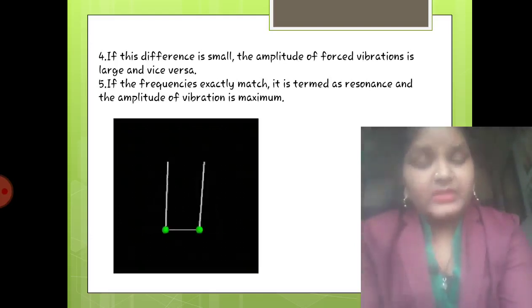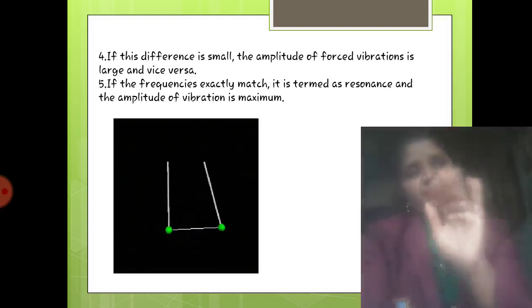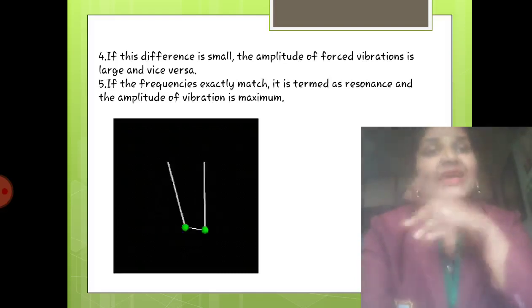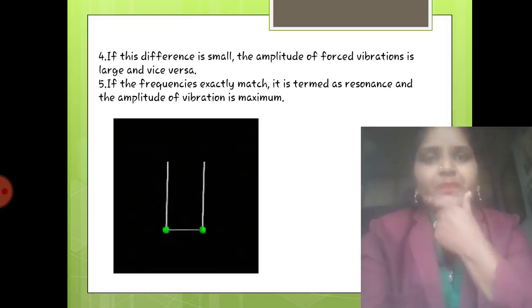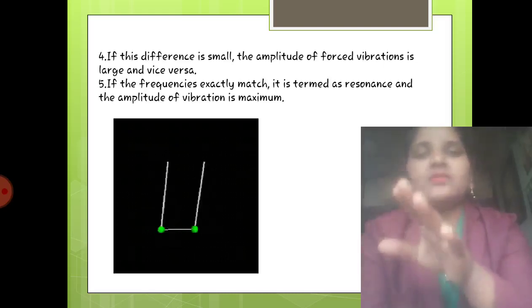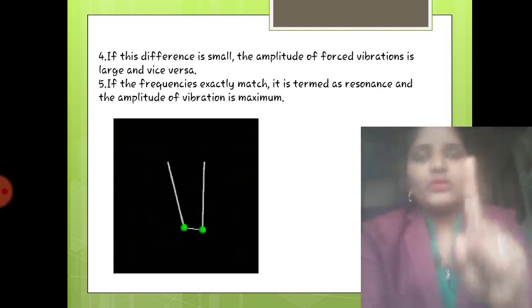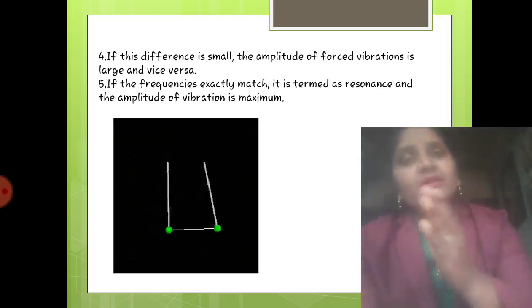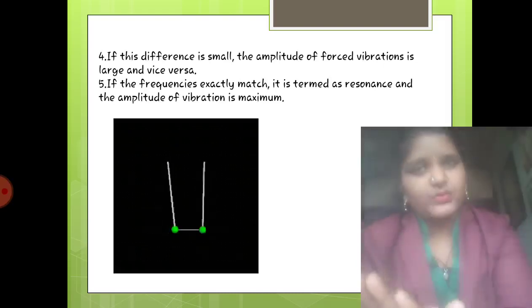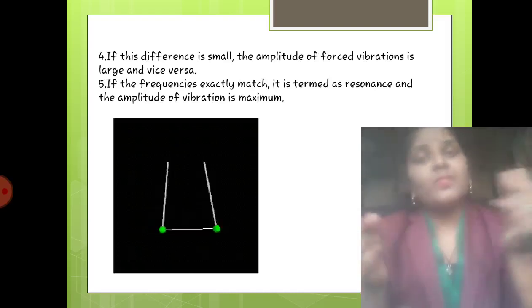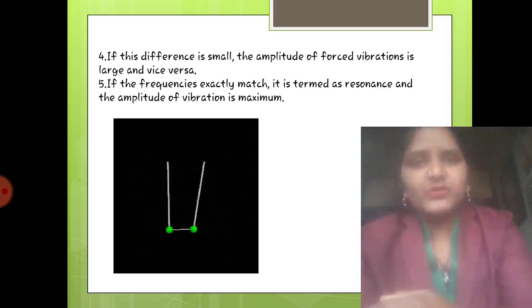But now the second term is, what happens if the natural frequency and the external frequency match each other? If they both become equal, what will happen over there? A new phenomenon occurs over there, and the phenomenon is known as resonance. Okay, so you have to keep in mind what is resonance. If natural frequency and artificial frequency, or we can say the external force which is being applied to that object, become equal, the concept which arises is known as resonance.